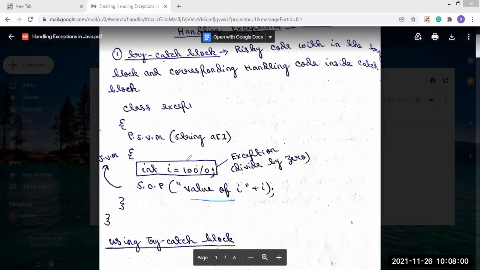So it will be handled by the JVM. Now we want to use that, we as a user, how can we handle this exception? We can handle this exception using the try-catch block. Now we will see how this program works when we write it inside the try-catch block, the same program we are writing.